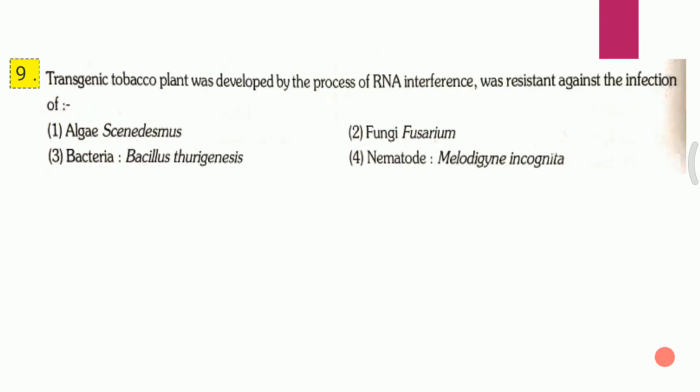Question 9. Transgenic tobacco plant developed by the process of RNA interference was resistant against the infection of first, algae, second, fungi Fusarium, third, bacteria Bacillus thuringiensis, fourth, nematode Meloidogyne incognita. And the answer for this question is the fourth one, that is nematode Meloidogyne incognita.